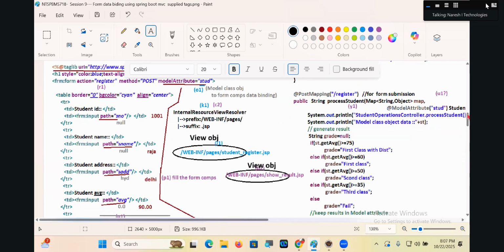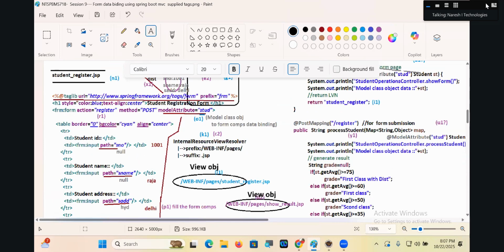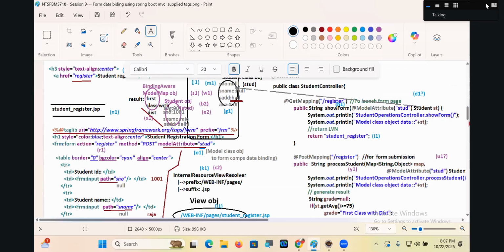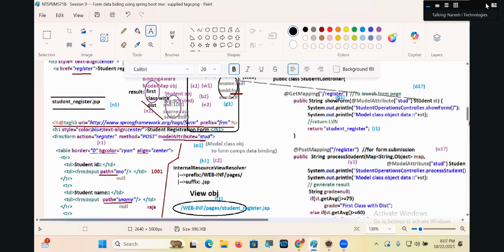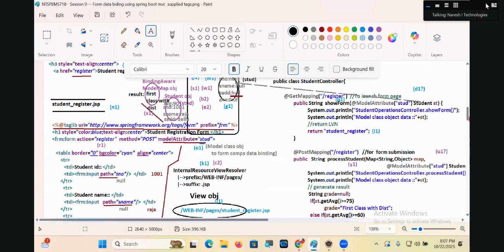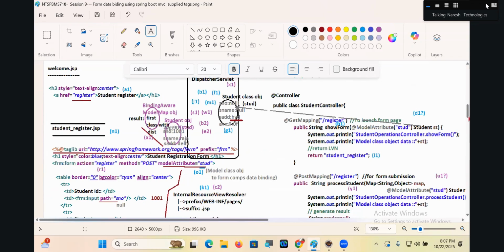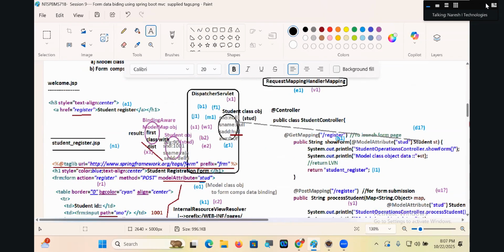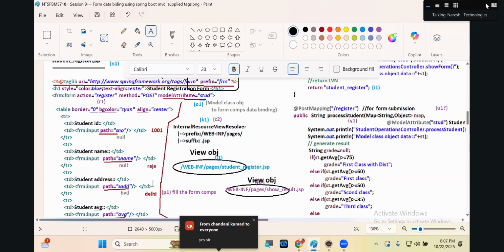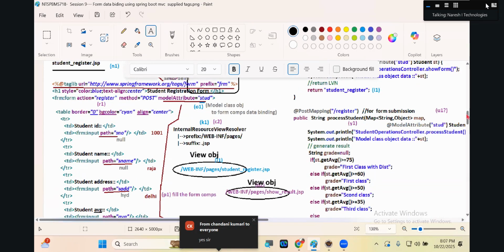This view object goes to whom, guys? The dispatcher servlet. Are you getting my point there, guys? This view object goes to the dispatcher servlet. Dispatcher servlet what?